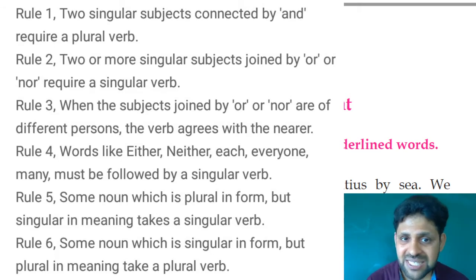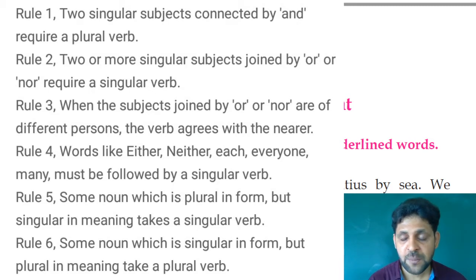When the subjects joined by "or" or "nor" are of different persons, the verb agrees with the nearer one. See, the last subject, if it is plural, then we have to use a plural verb. For example, neither father nor brothers are present.